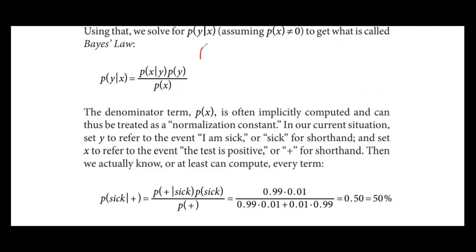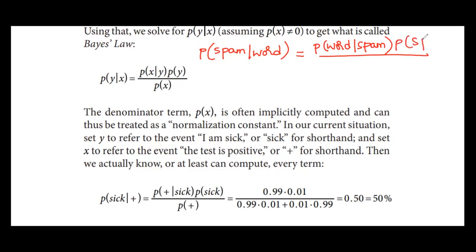The probability of a word being declared as spam, that is, the probability of a word appearing and that particular word being spam, is equal to the probability of a word occurring given that it is spam, times the probability of spam, divided by the probability of a word occurring.